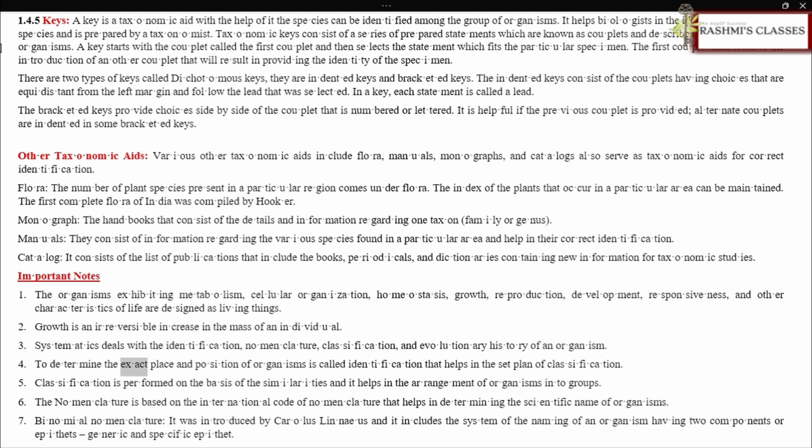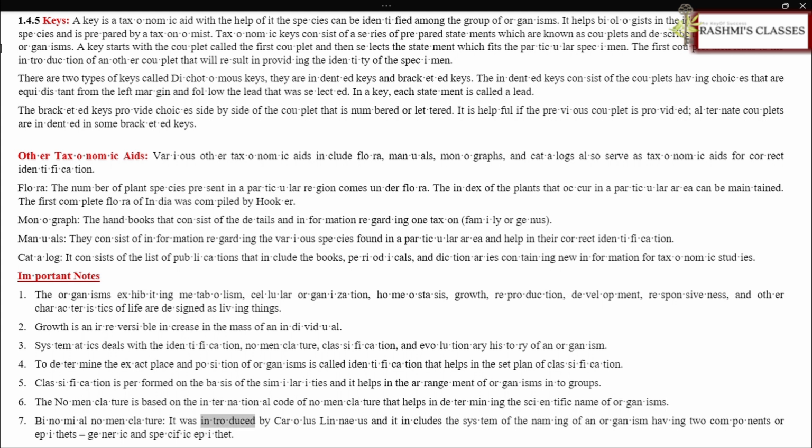To determine the exact place and position of organisms is called identification, that helps in the set plan of classification. Classification is performed on the basis of similarities and it helps in the arrangement of organisms into groups. The nomenclature is based on the International Code of Nomenclature that helps in determining the scientific name of organisms.